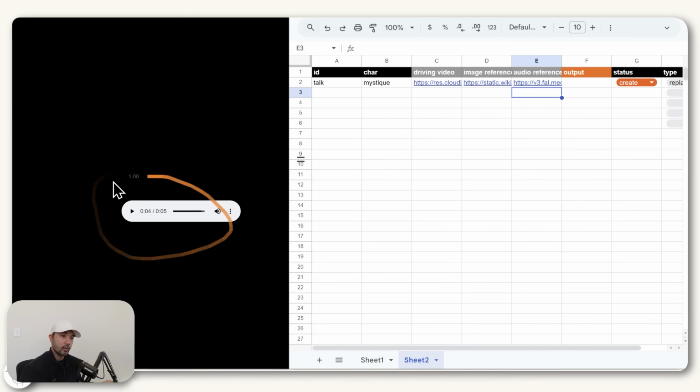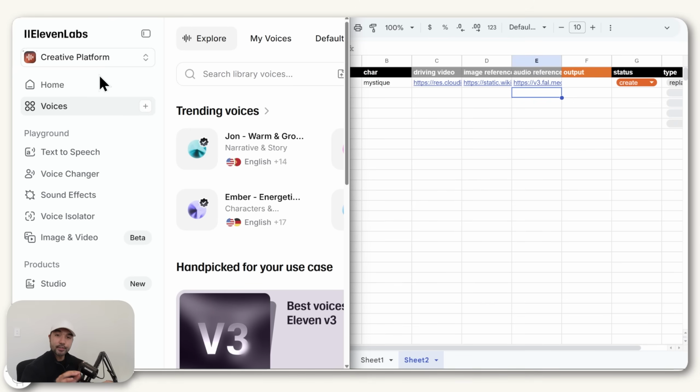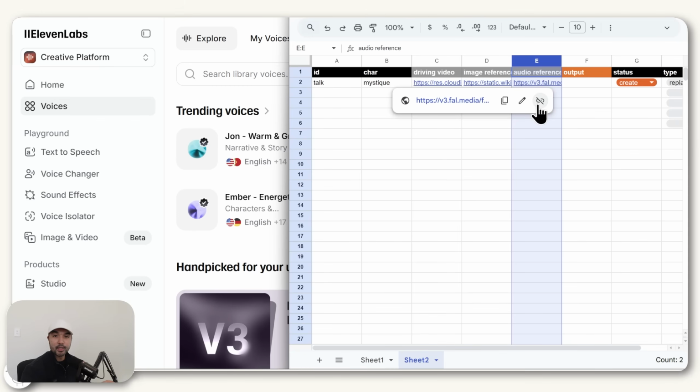So that is now the audio we're going to use. And in case you need a voice, you can check out some of the free ones in 11 Labs. But of course, you can also use your or your friend's voice. And what's great about this system is even if you have only like 10 seconds of voice in there, that's usually enough for the system to copy it.